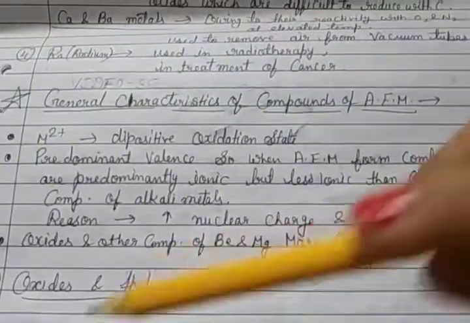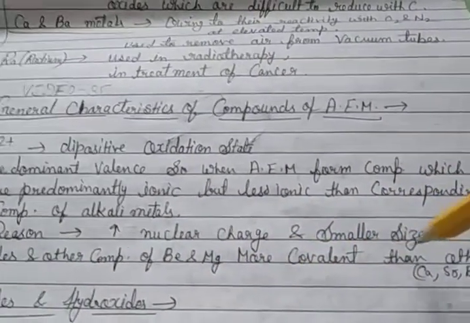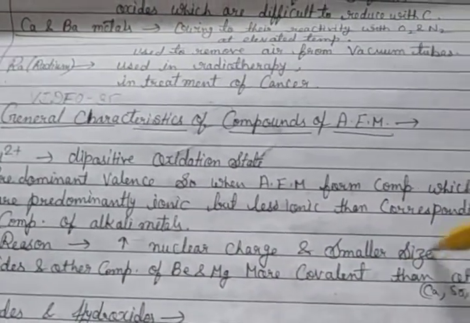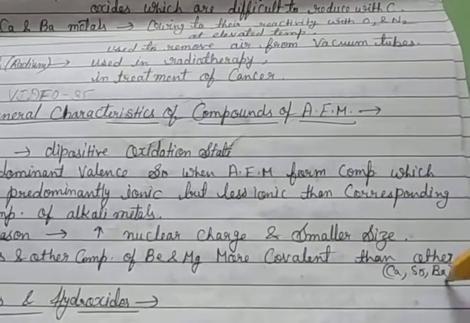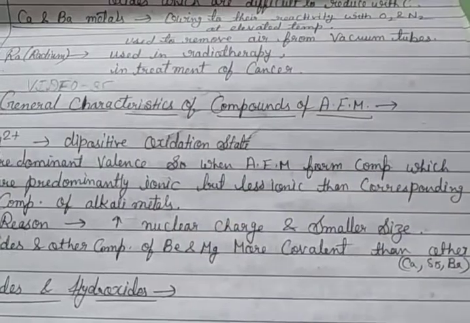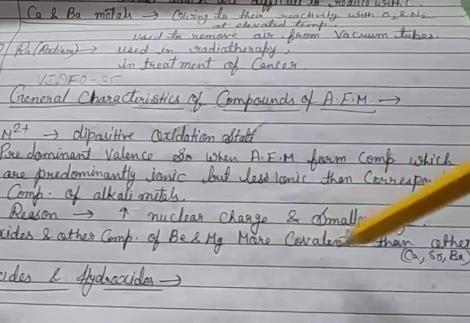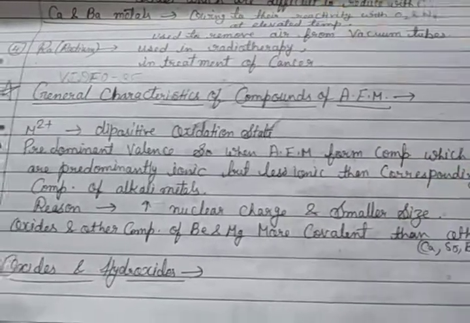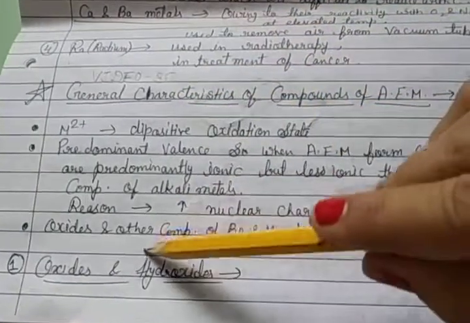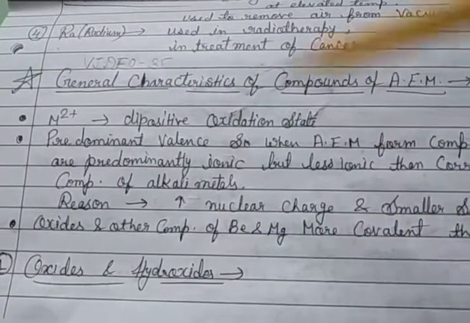Then the oxides and other compounds of beryllium and magnesium are more covalent than those of calcium, strontium and barium. We go from top to bottom. So first we have to discuss the properties of oxides and hydroxides.